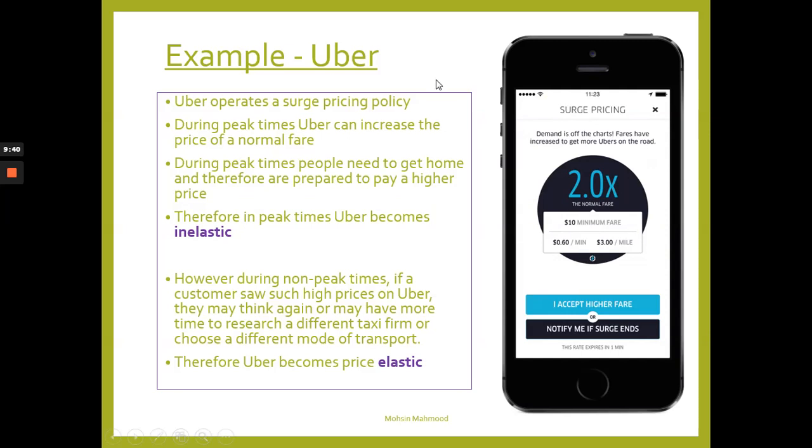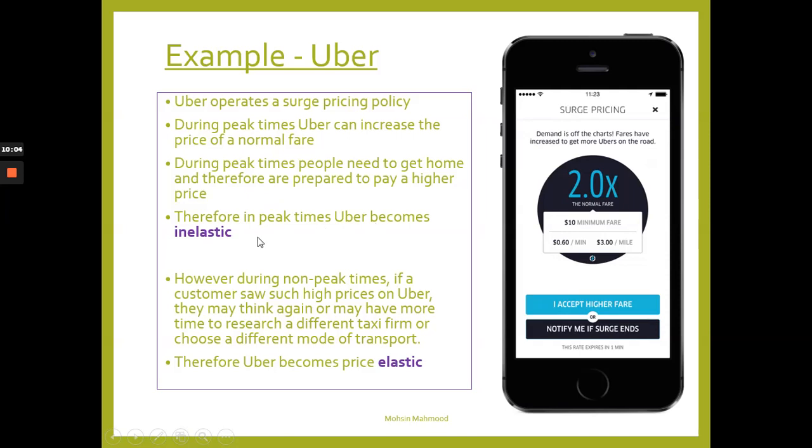Okay, now we've got an example here. We've got one example here of Uber. So Uber operates a surge pricing policy. During peak times, Uber can increase the price of a normal fare. During peak times, people need to get home and therefore are prepared to pay a higher price. Therefore, in peak times, Uber becomes inelastic.